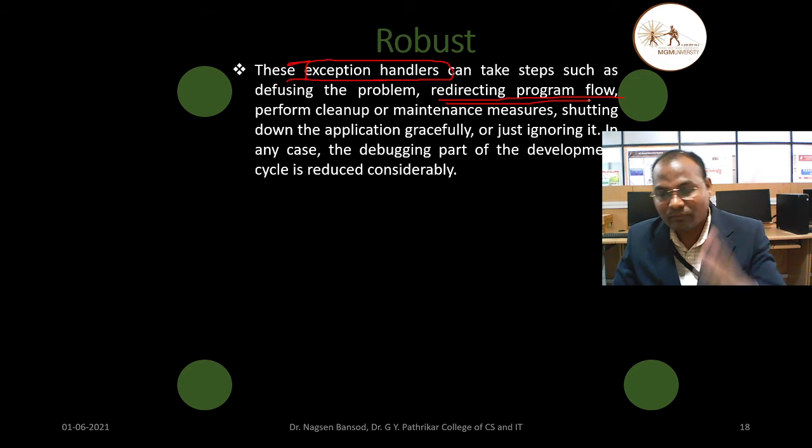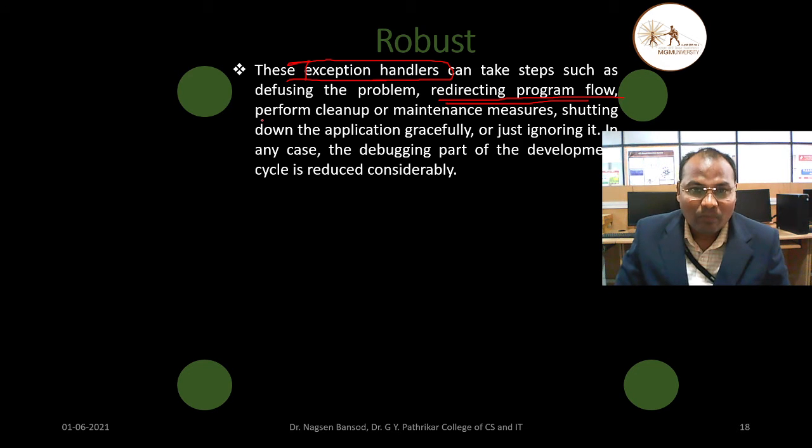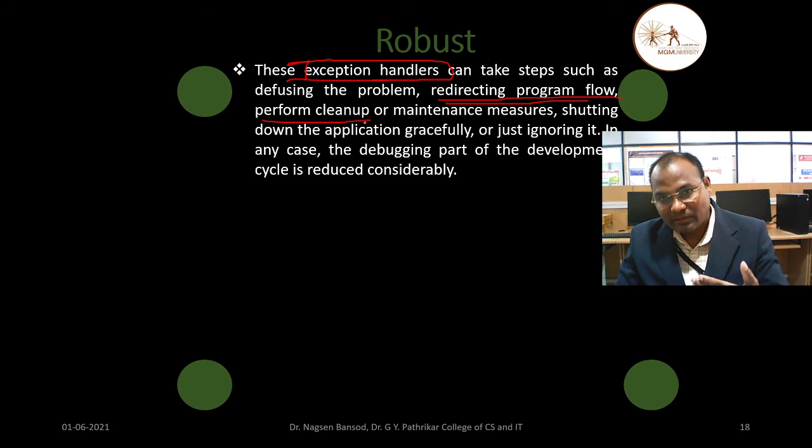This direction is found first, then it performs the cleanup. If some misinformation came during the execution of the program, that will be cleaned up. If a virus is there or any misinformation, a bad program is there in that, that will be cleaned up. Or maintenance measures. What are the measure points there? That will be maintained.